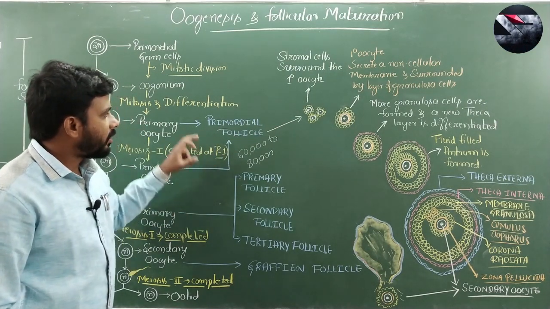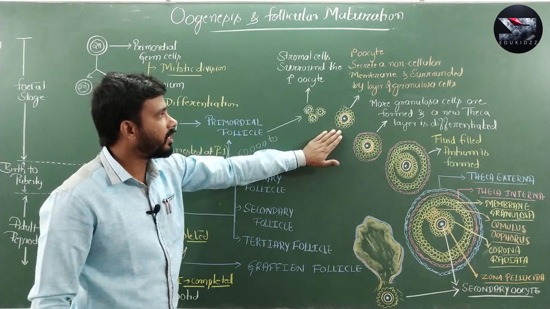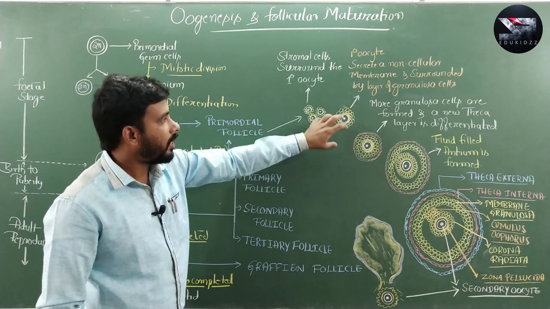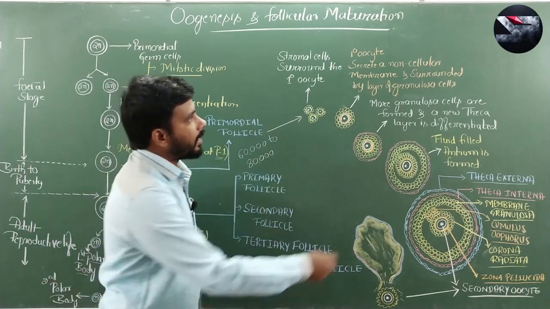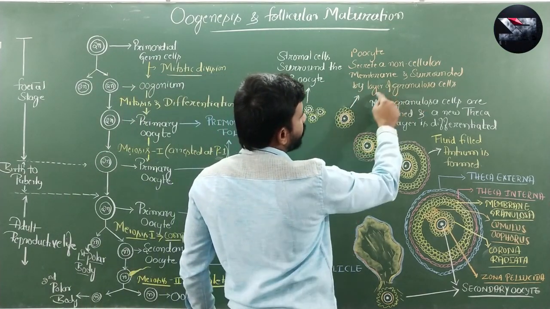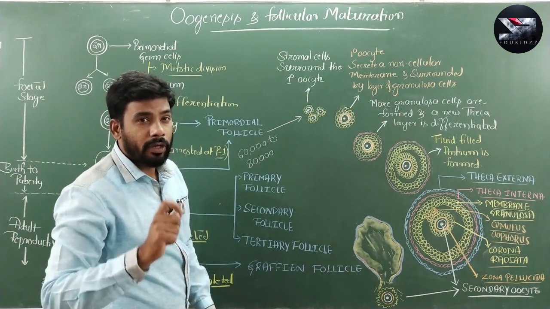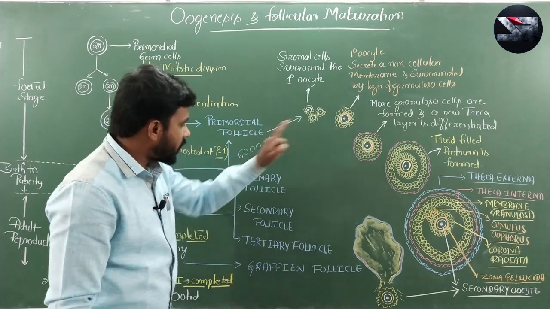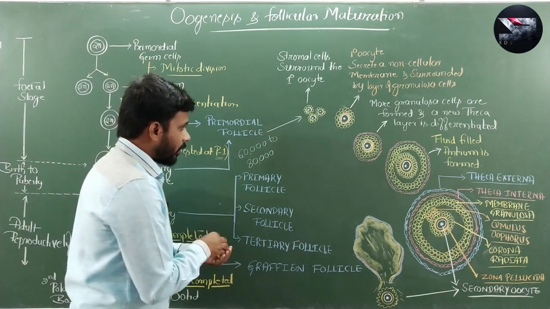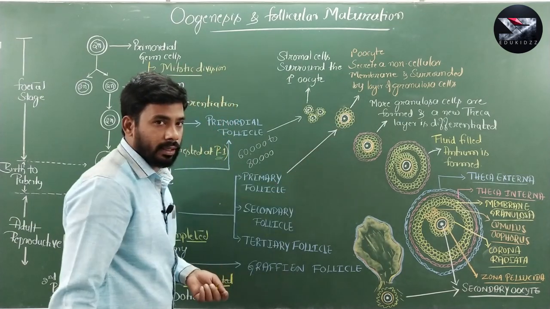Now, the follicular cells around this primary oocyte increase in number, and secrete a translucent membrane, a non-cellular membrane called zona pellucida, which is mainly made up of glycoproteins. And now this is called primary follicle. You can see here, this is the primary follicle.